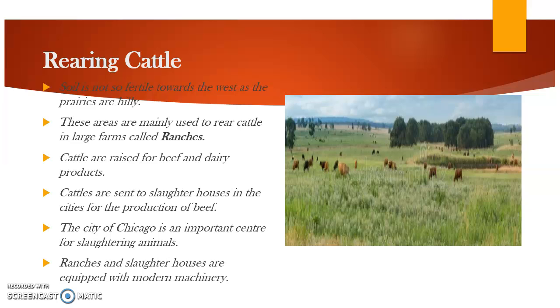And cattle are raised for beef and dairy products. Means beef मतलब mutton of cow, and dairy products means for the milk. And cattle are sent to slaughterhouses in the cities for the production of beef. Means जो cattle को पालते हैं ना, then they send those cattle to the slaughterhouse. Slaughter means जानवर को काटना, okay, not मारना. मारना और काटना में फर्क है.